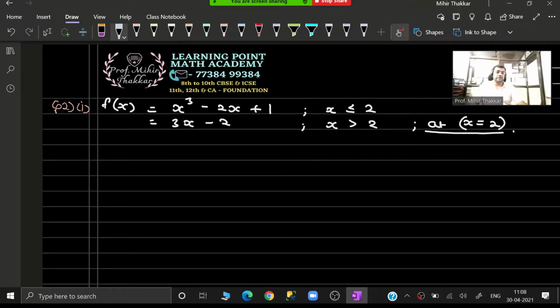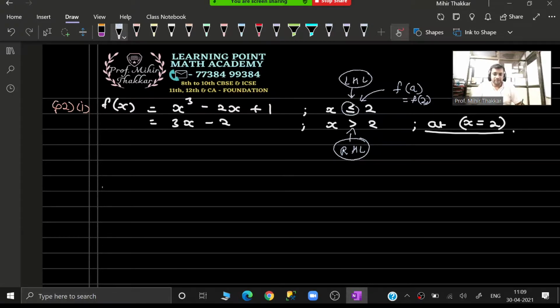So the first part of your question number 2 is given over here, and I am given that x is less than or equal to 2 in the first case. So it can be used to calculate the left hand limit. Greater than 2 means it can be used to calculate the right hand limit. And here I am also given less than or equal to, so it can be used to calculate the value of f(a), which in this case is actually f(2). So let us start with our left hand limit.